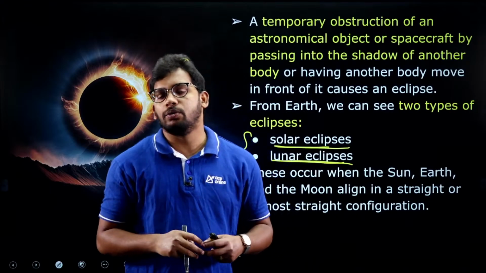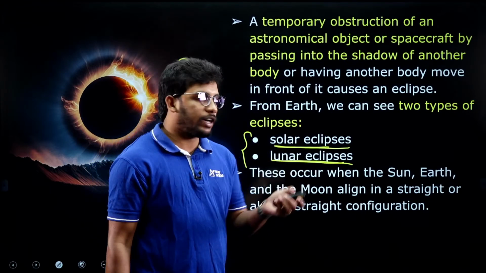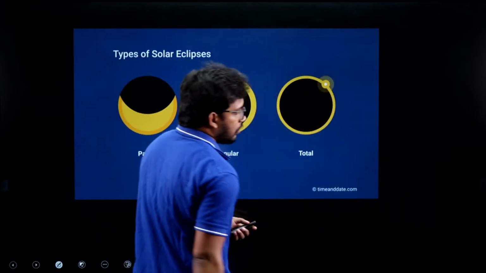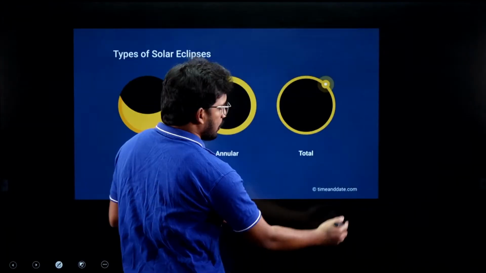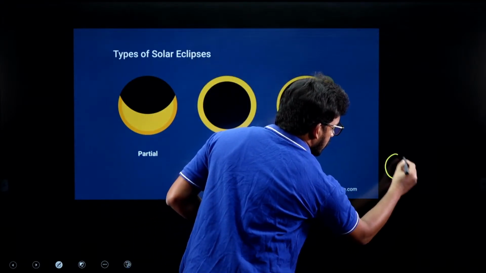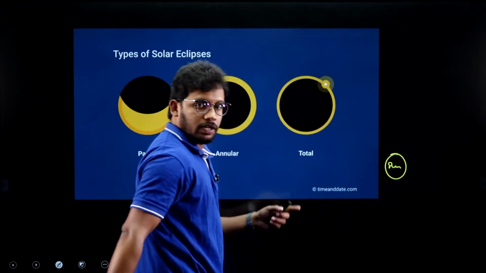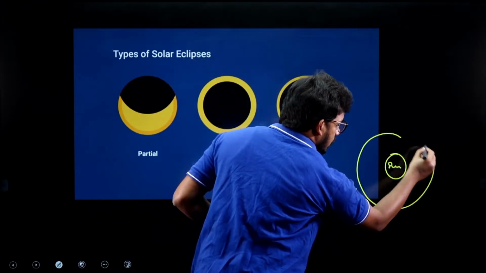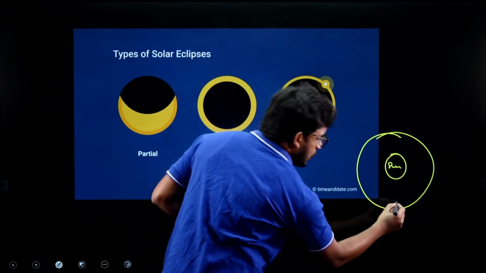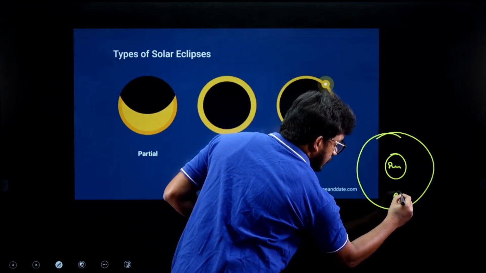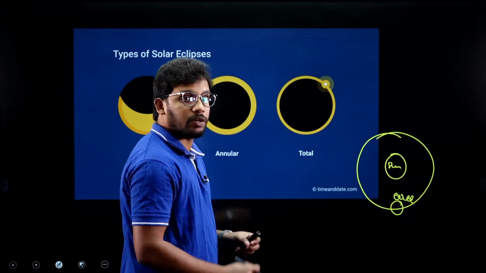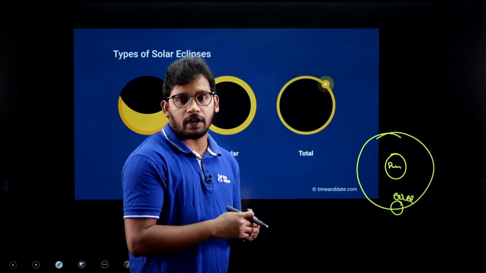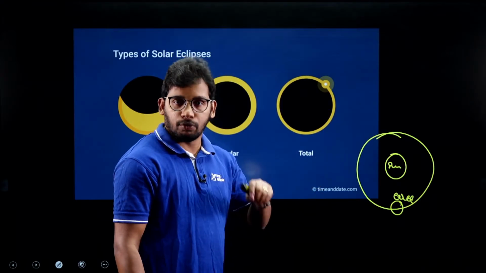So let me tell you, earth is a planet around the sun. Take an example here. I have some space to describe, that's why I have put this. So this is sun, and around that earth is revolving. So this is earth. Understand the concept, then only you will be able to understand what actually is a solar and lunar eclipse, why it happens, what is total solar eclipse. Everything you can understand only if you know the basics.